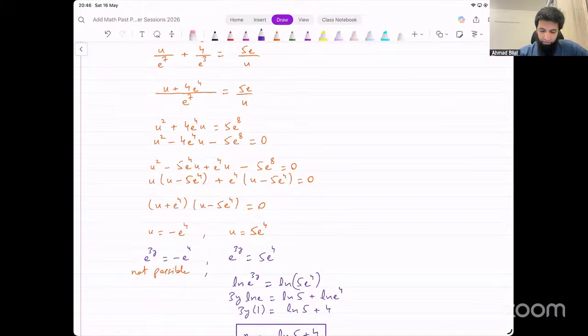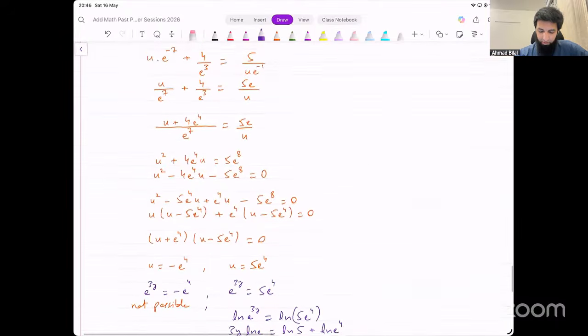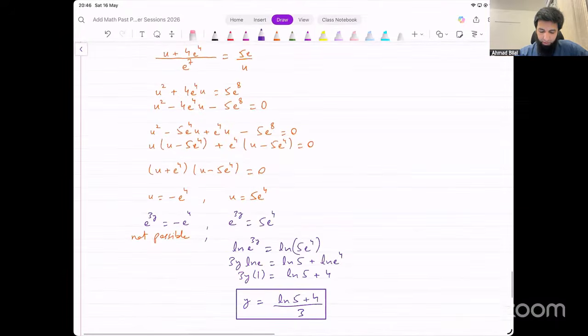Then we took LCM, u plus 4 e power 4. On the other side, there was 5e, so divided by u. Cross multiplied: u squared plus 4u e raised to power 4 equal to 5 e raised to power 8. We bring everything to one side. Okay, so there was an error here. This was plus. For some reason, I wrote that as negative in the next step.